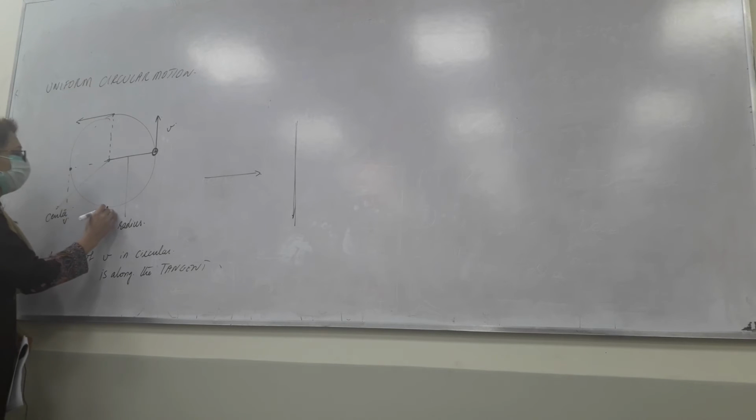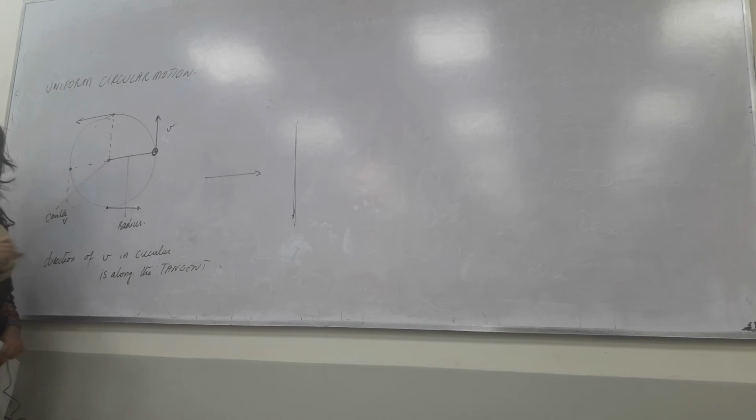And here the tangent will be like this. Therefore, can we say the velocity of a body in circular motion is constant? No, of course not. Why? Because velocity is a vector quantity, and even if the magnitude remains the same, the direction is continuously changing. So we cannot say that it is constant velocity. It may be constant speed, but it cannot be constant velocity. That's one point to notice.